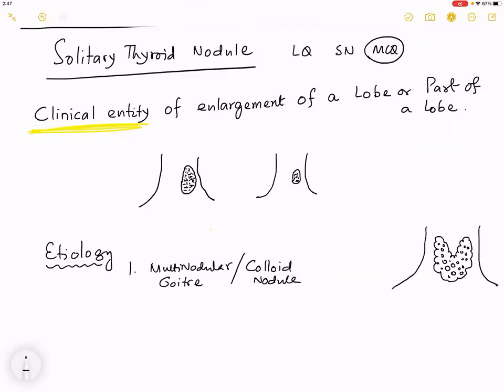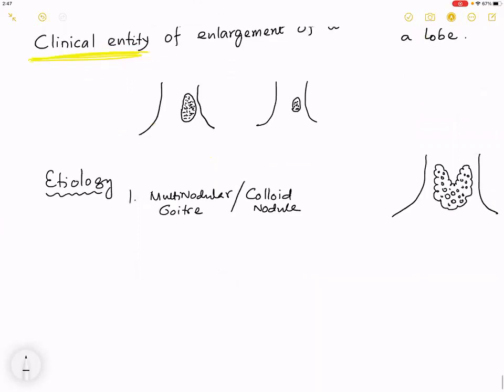Then tell me, to become a solitary thyroid nodule, what should be the configuration? The rest of the gland is affected by the disease, but out of this, only one nodule is palpable. What is this nodule called? A discrete nodule.